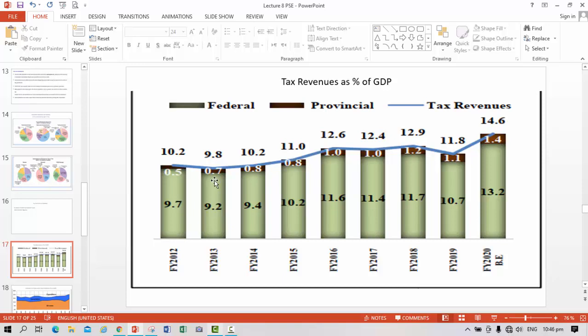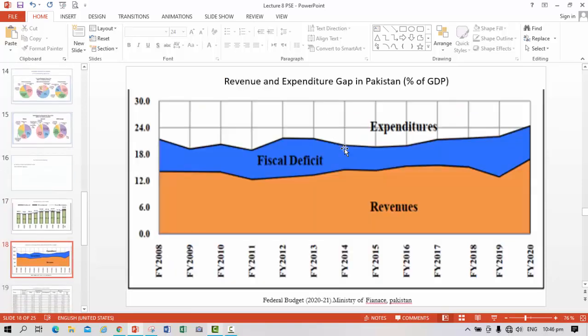year 2013 we see that the provincial revenue increased, and we see a steady increase in the provincial revenue, which was 0.5% of total federal revenue to 1.4% in the year 2020, which may be due to the fiscal decentralization, because in the fiscal decentralization some of the tax in the provincial revenue has increased.